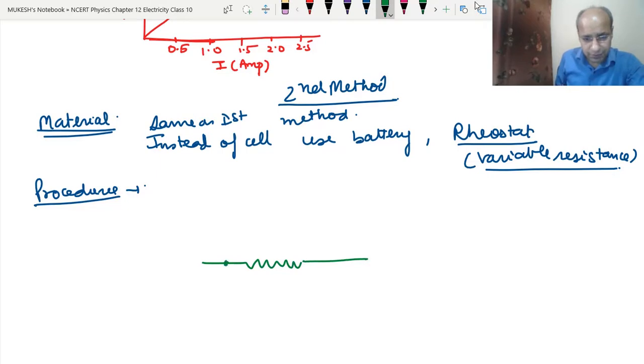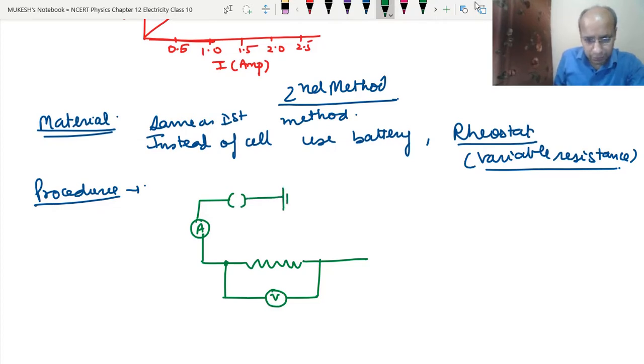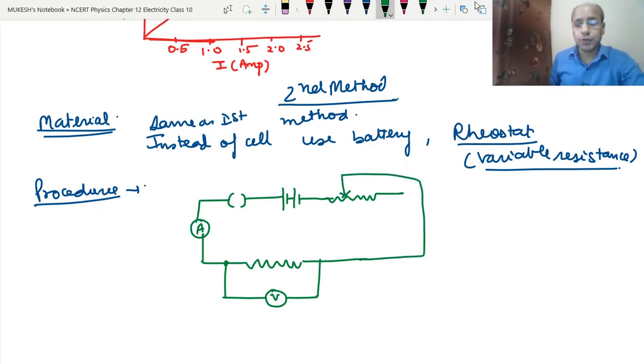This resistance wire will be connected to the voltmeter, and this we will connect to the ammeter, and the key and a battery, and we will connect a rheostat to this, and this is the slider of the rheostat that we use.